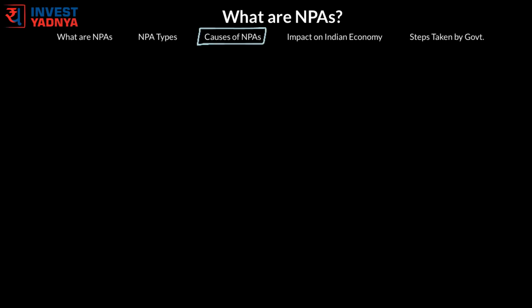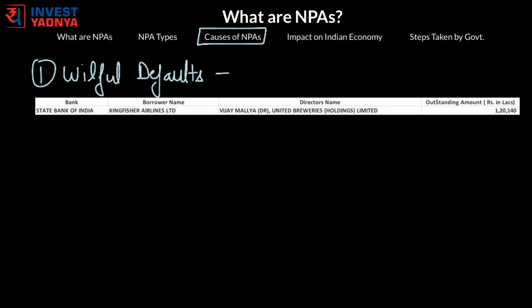First is willful defaulters. A willful defaulter is a person or organization which has defaulted in meeting its loan obligation or repayment obligation to the lender, like a bank, even when it can honor these obligations. So one of the best examples of willful default is Kingfisher Airlines. These are the most dangerous form of NPAs and usually accompany criminal proceedings against the defaulter.